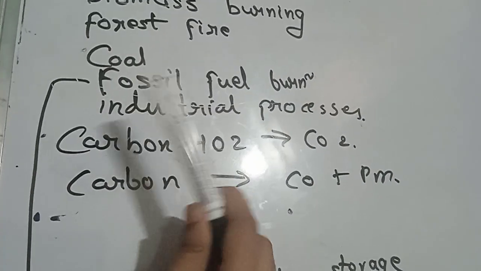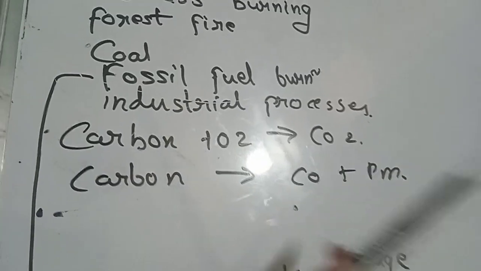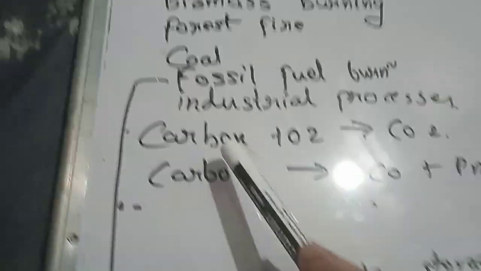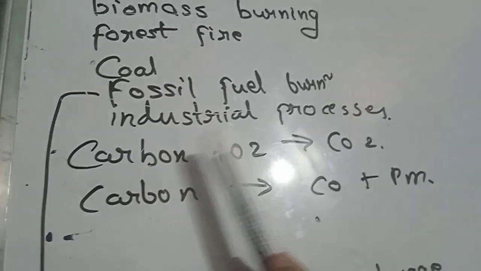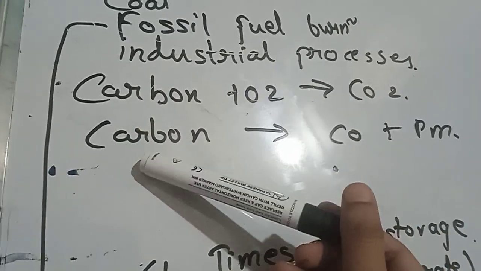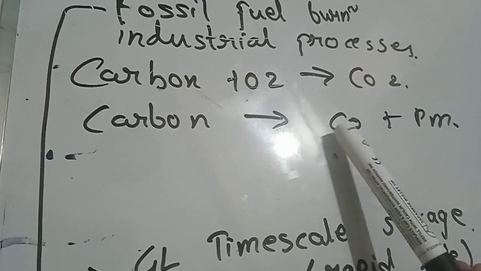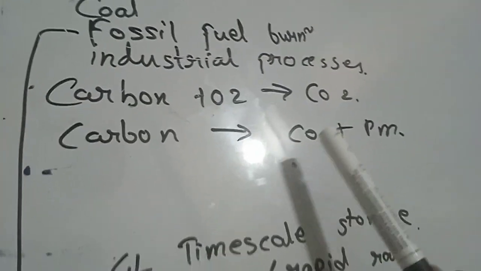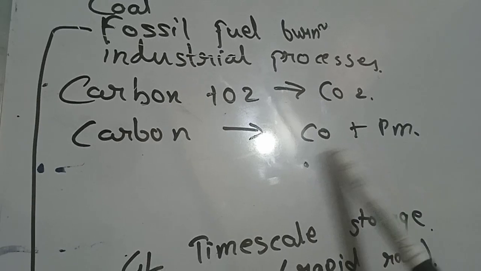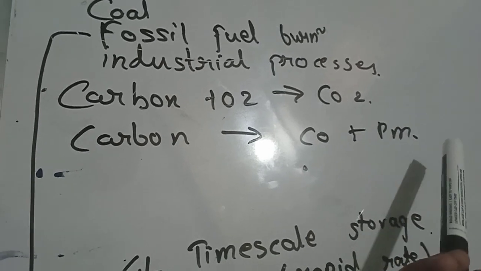That was aerobic and anaerobic decomposition. We are now talking about combustion. Now when complete combustion takes place, CO2 forms. When incomplete combustion takes place, CO, that is carbon monoxide, which is very bad for humans also, and particulate matter, a pollutant for the environment, forms.